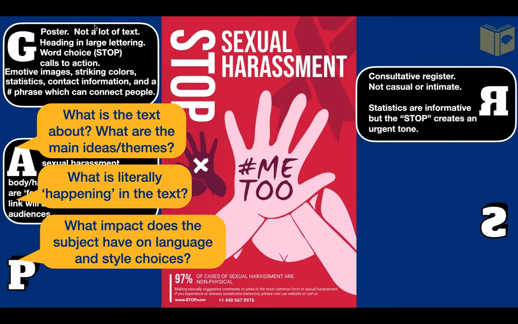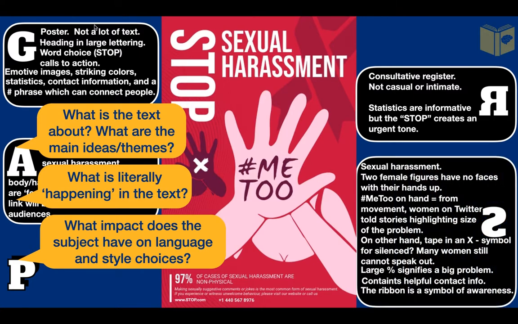At the bottom of the poster, there's statistics, a large number, signifying how big of a problem this is. Below is helpful contact information for the victims to speak to someone, and in the top right corner there is a ribbon, used often as a symbol of awareness for various causes. Now, as I've said, in bold letters is a call to action, an order to stop. The colour scheme really makes this pop, and the white text on a red background actually feels like a stop sign, a warning. Again, I can make all of my notes.